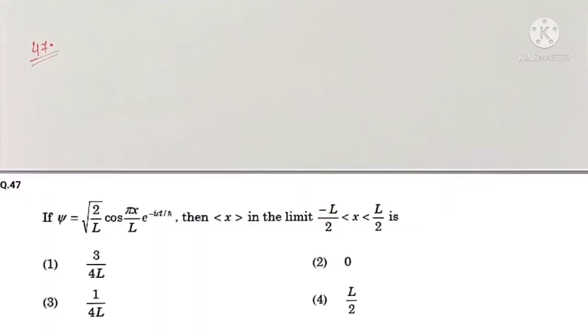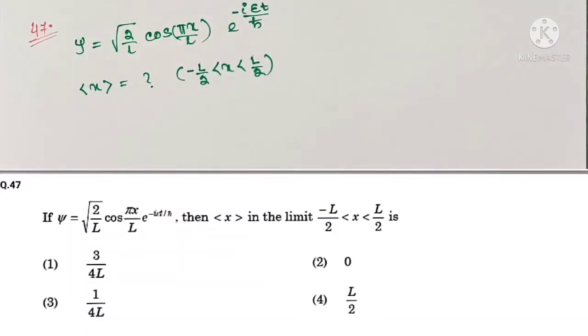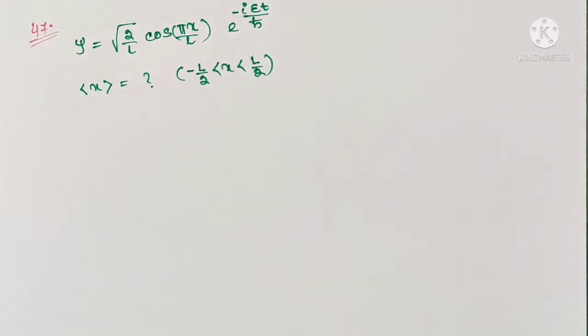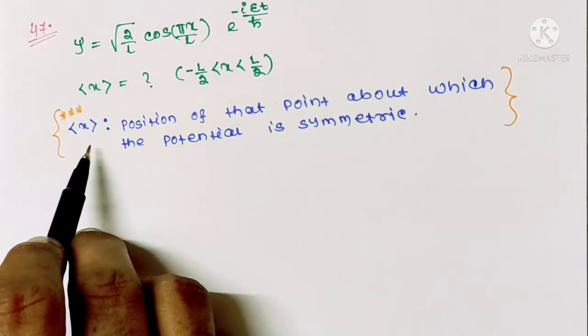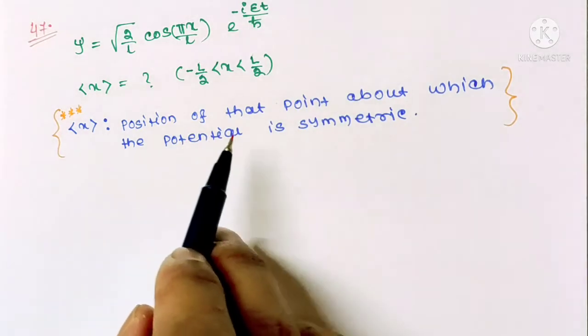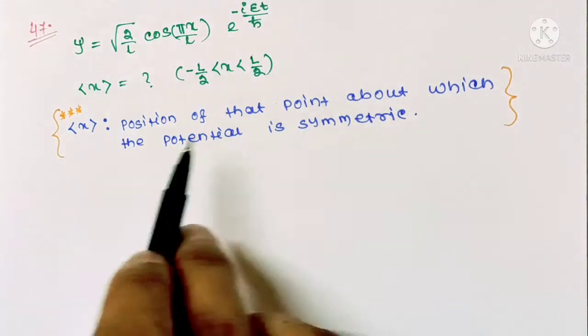Question number 47. If wave function psi is this, then expectation value of x in the limit is. So we are given with the wave function psi, we have to find expectation value of x. We know that expectation value of x gives us the position of that point about which the potential is symmetric.